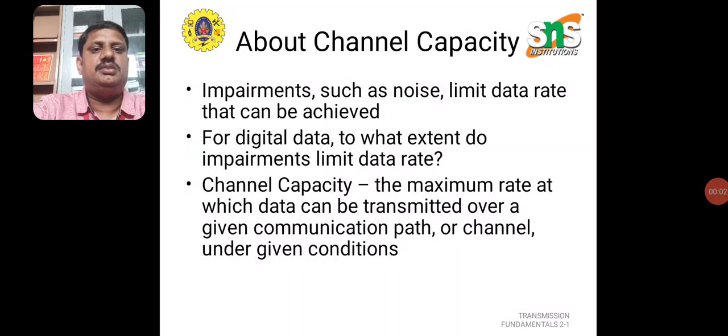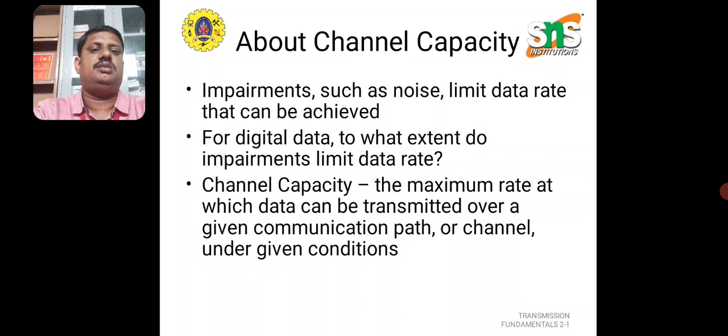In communication, the channel capacity plays a major role because the data transfer rate depends upon it. We can allocate the data transfer rate. Nowadays we are using 5G technologies, which occupy more data space. So in communication, the channel capacity is very important.